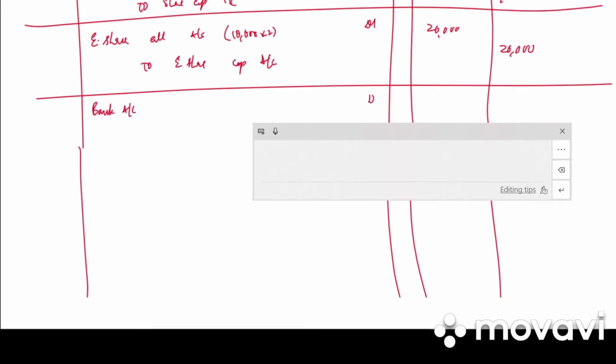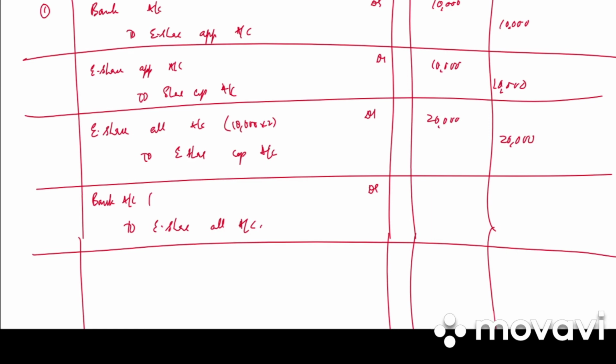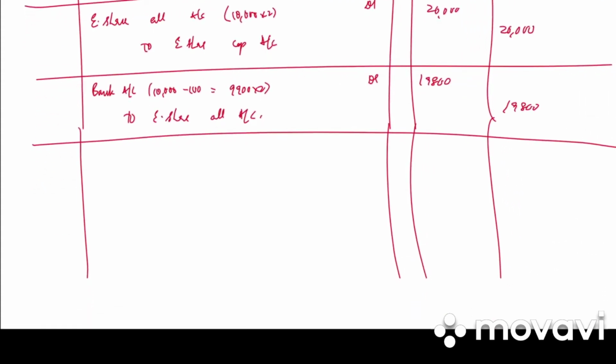Then we have bank account debit to equity share allotment account. So out of 10,000 shares, hundred are not received. So 9,900 into 2, that is 19,800 debit, 19,800 credit. Write the narration. Allotment money received on 9,900 shares.